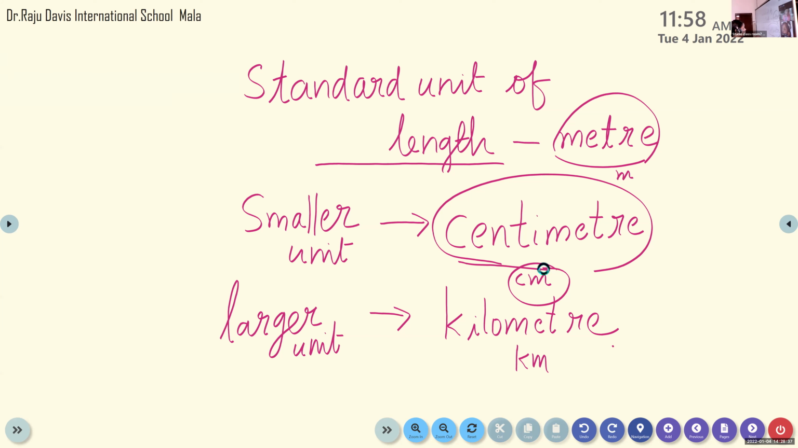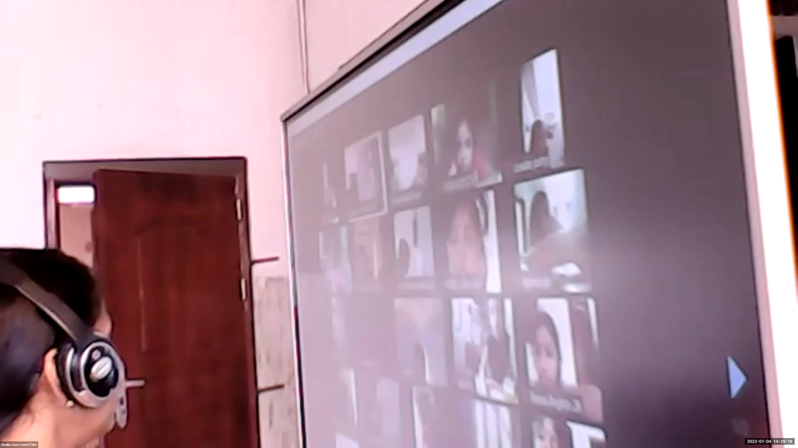Now, see, a larger unit is there. Edeland, which is a larger unit of length? Kilometer, yes, it is kilometer. If I have to find the length between my school and my house, I use kilometer. If I want to know the distance between two cities, I use kilometer. So kilometer is the larger unit. In short we write km. So once again, please listen here.